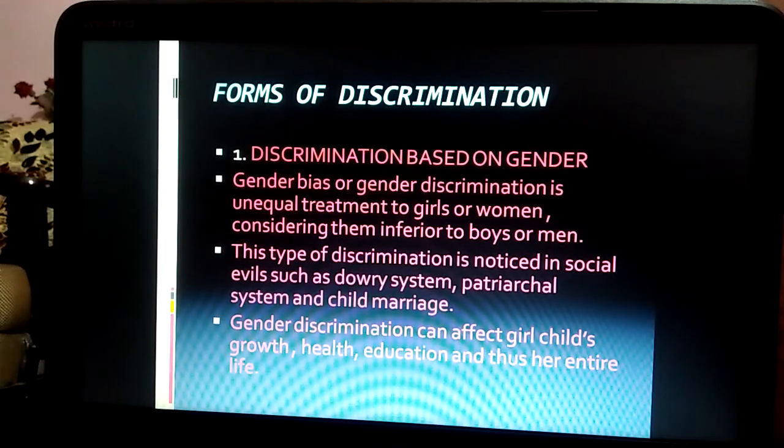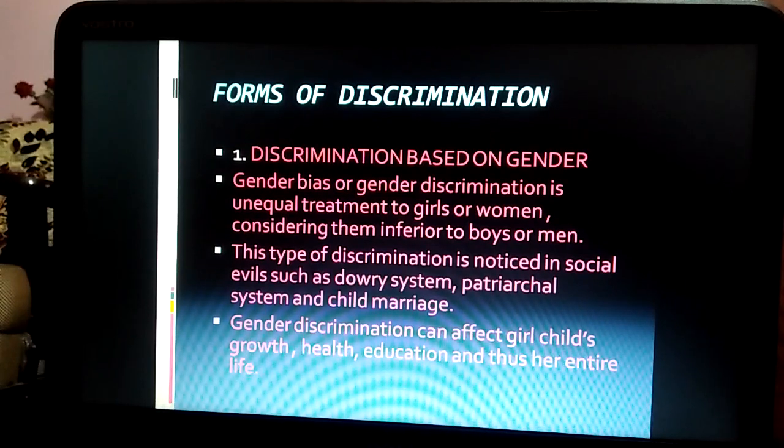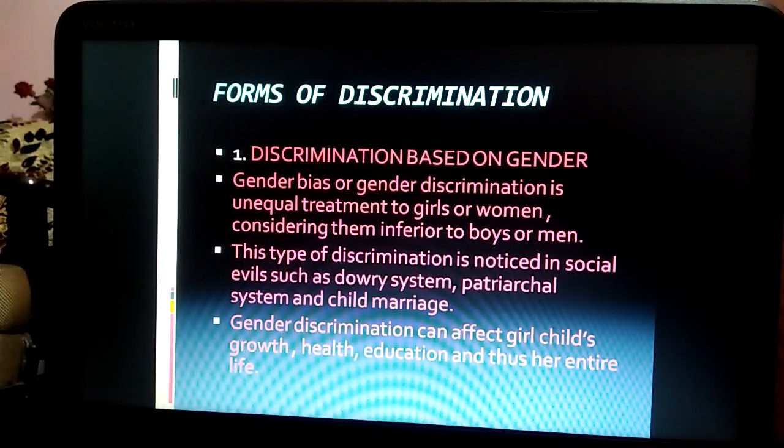Patriarchal system is the system where the male members are regarded as superior in the family. And child marriage, but nowadays we do not have much child marriage. Patriarchal system is still there, and the dowry system is also there. So due to this gender discrimination, it affects the girl child's growth, health, education and thus her entire life.